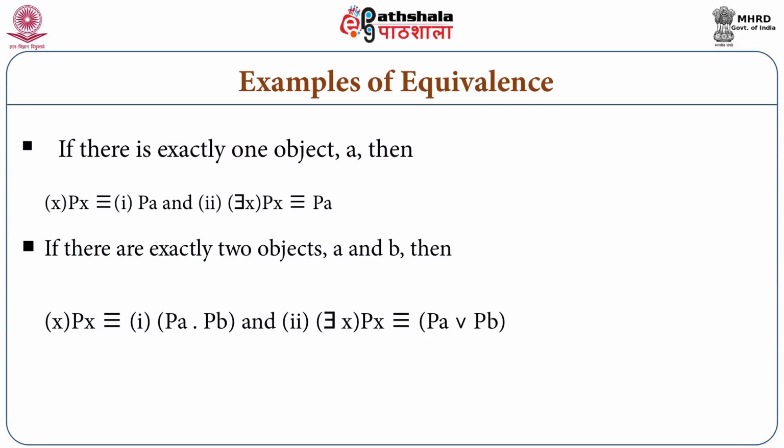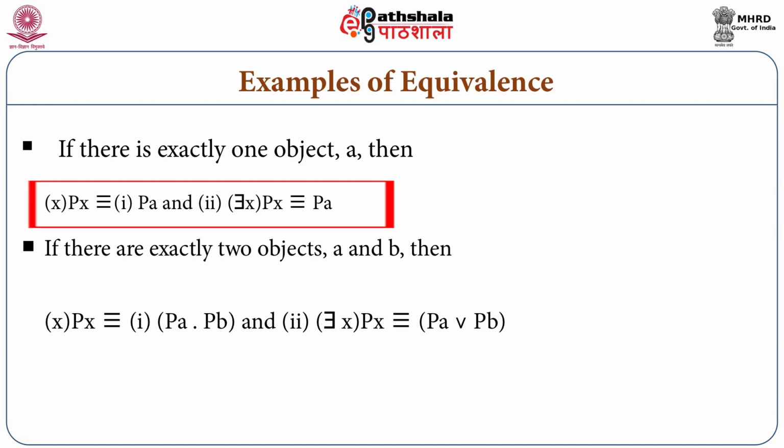We will use that to show the equivalence of these two types of sentences. For example, if in our universe of discourse there is exactly or only one object, let us name it a, then we can show the equivalence of quantificational sentence with compound of singular proposition in this way.